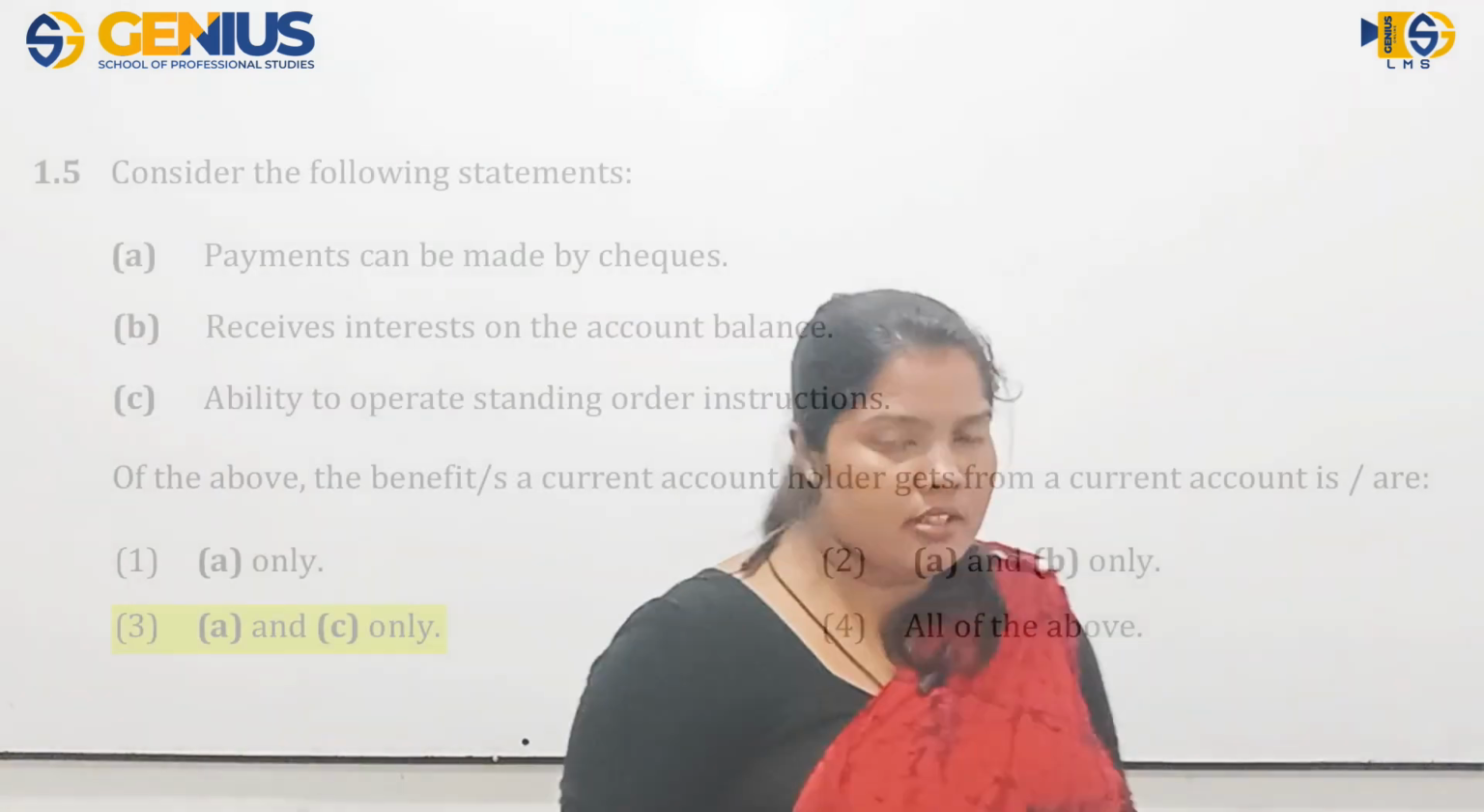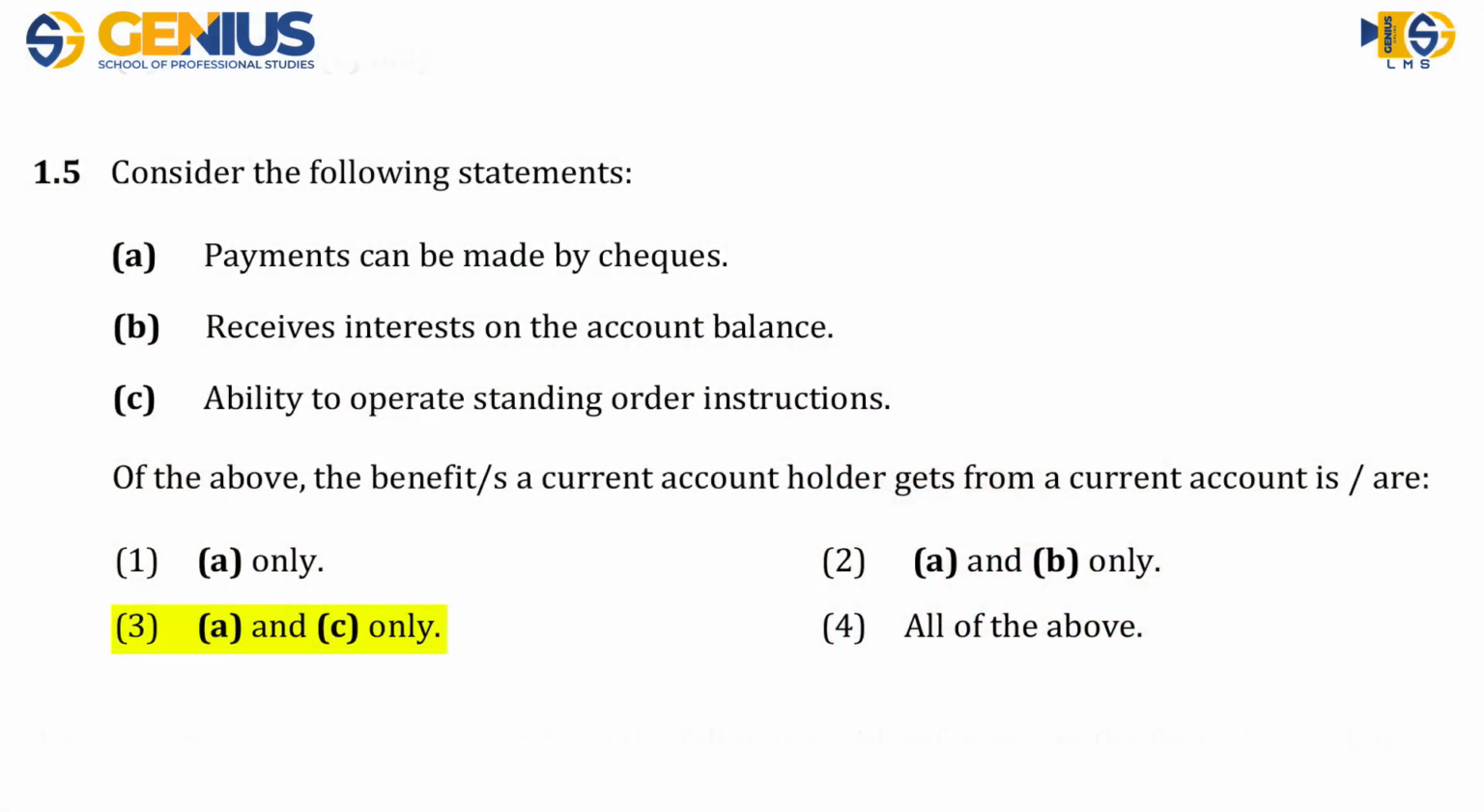That is also a benefit, which is not mentioned here. They will collect direct remittance. People don't have to come to us, they can just go and directly deposit the money that should be given to us in the current account. So collecting direct remittance is also an advantage. Out of the three given here, A and C are the benefits enjoyed by a current account holder. So the answer is number 3, A and C only.